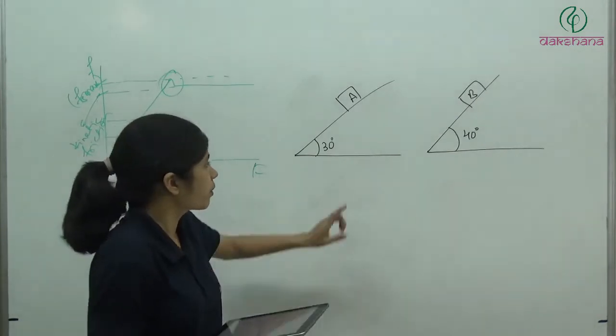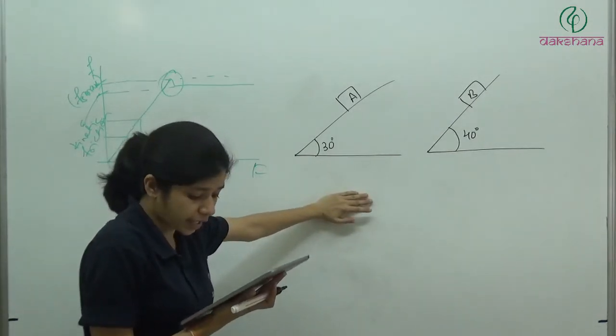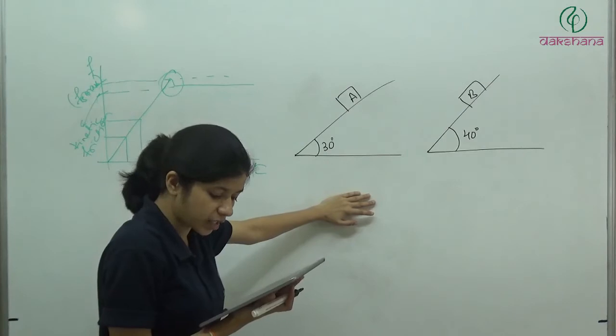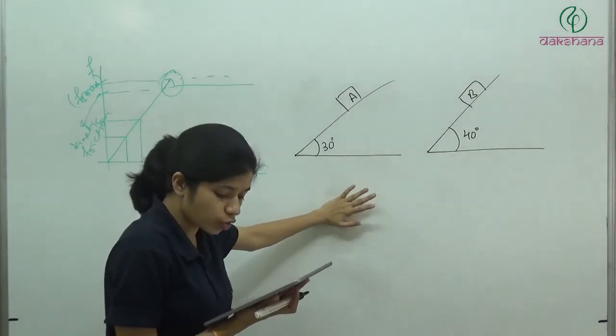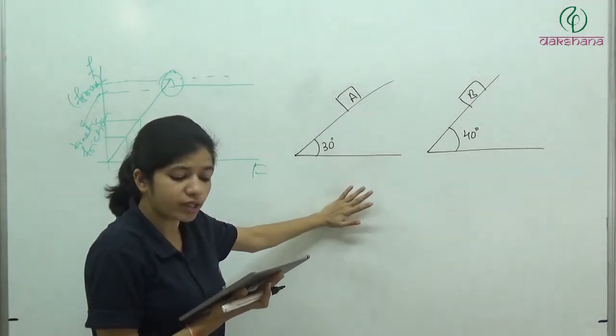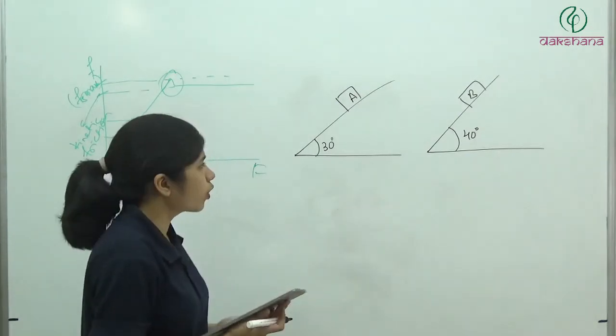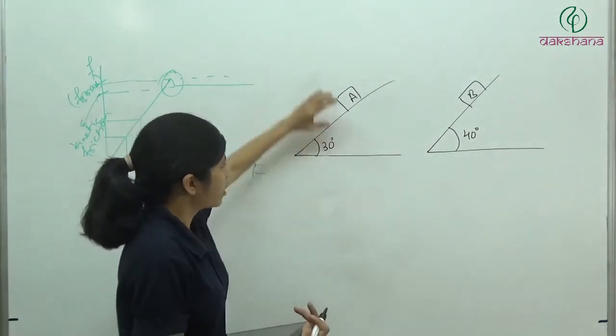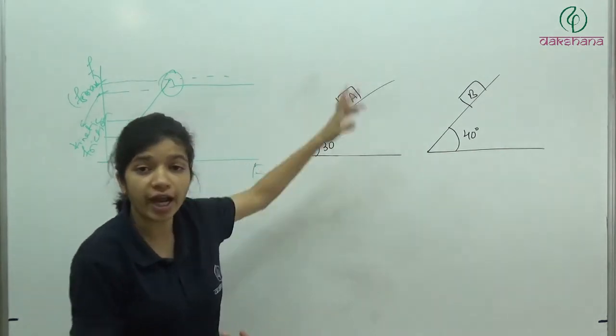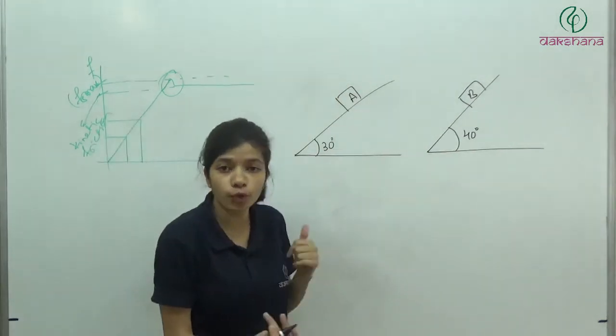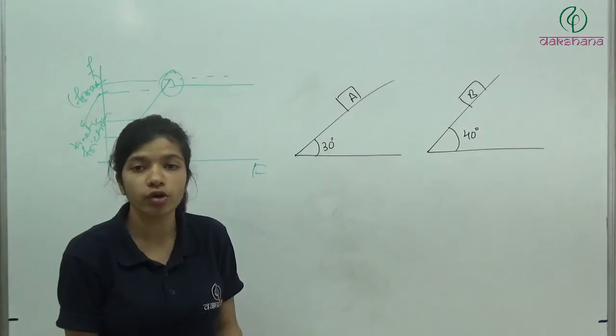Now here we are asked which option is correct out of the four. Mass of A is greater than B, mass of A is equal to B, mass of A is less than B, all three are possible. So now tell me, the sliding angle, or we had studied the angle of repose, it depends on what?